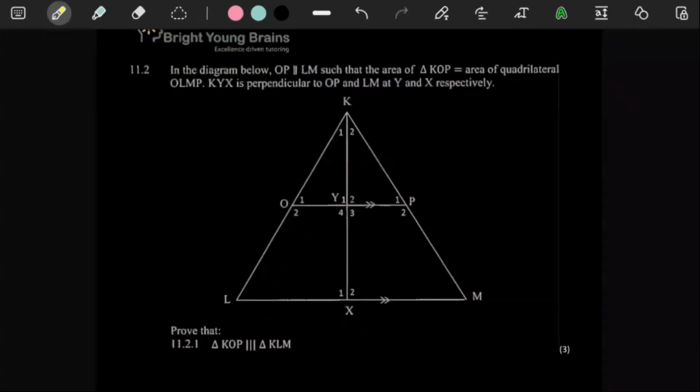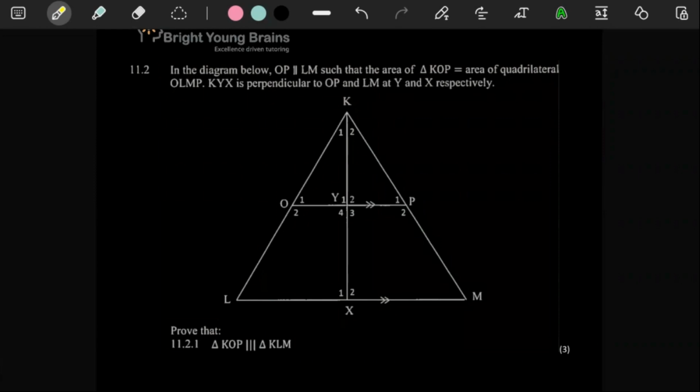With this question, it says here, in the diagram below, OP is parallel to LM. Yes, we can definitely see that. They've also labeled it on the sketch there.